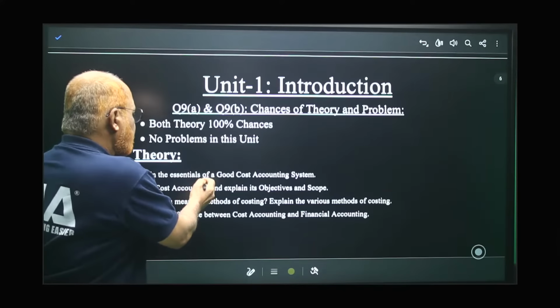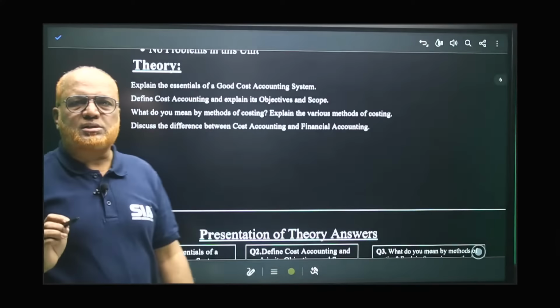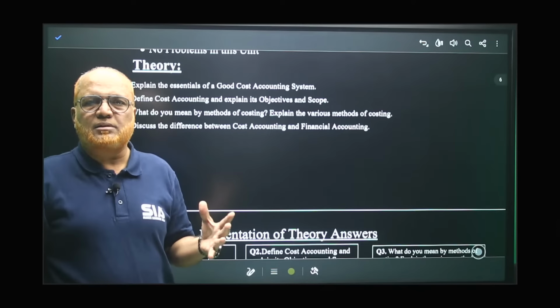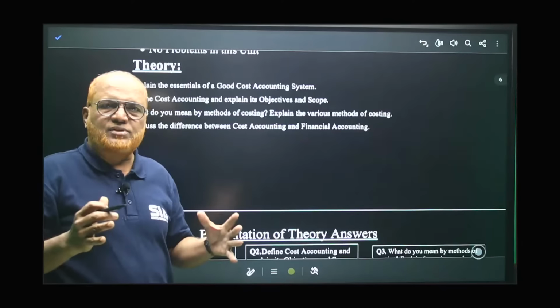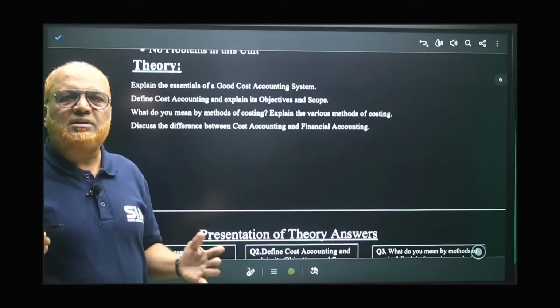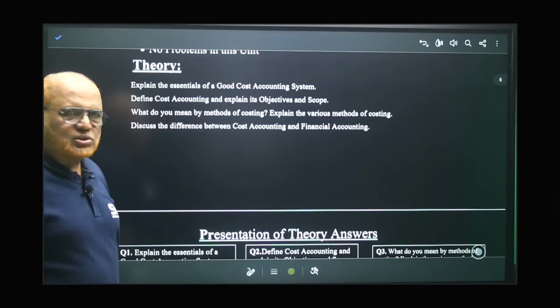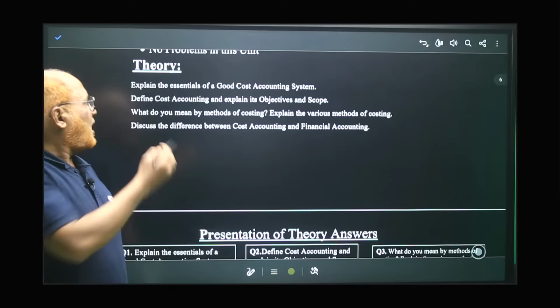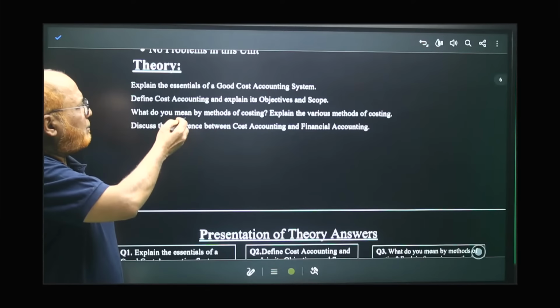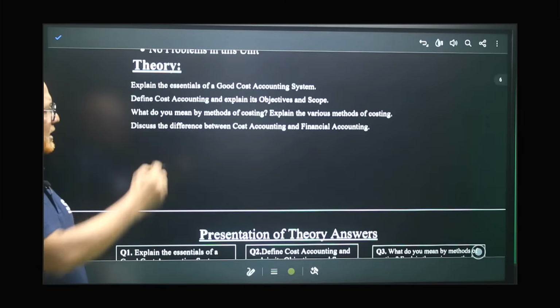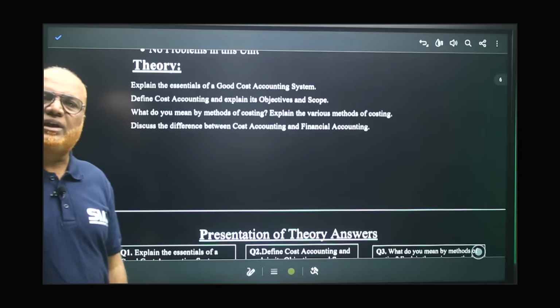As examples of important questions, we have analyzed the past question papers, and we have seen these questions are repeatedly asked in examination. That's why I have taken: define essentials of a good costing system, define what you mean by methods of costing, various methods of costing, and discuss the difference between cost accounting and financial accounting.